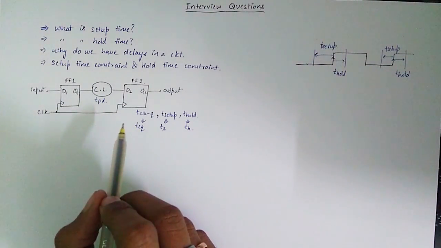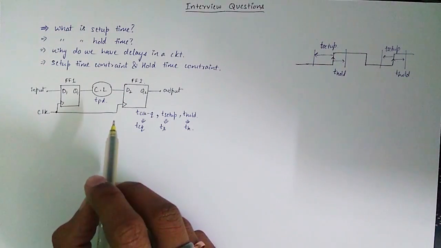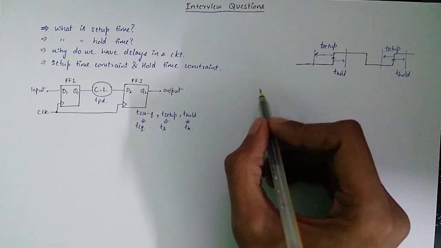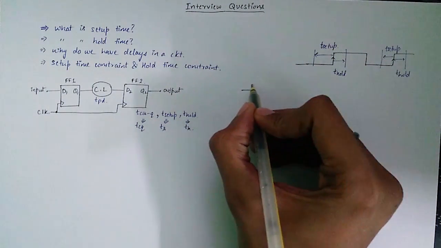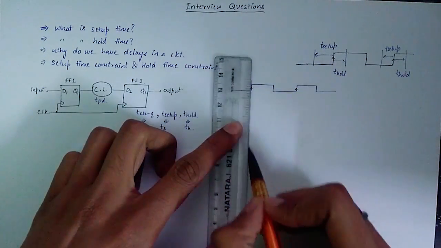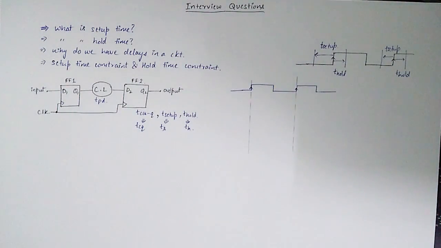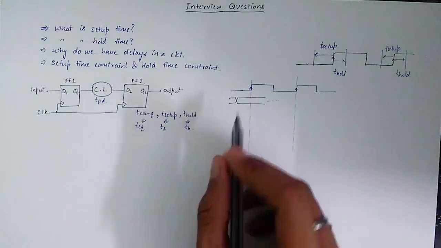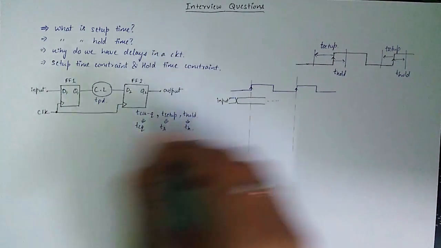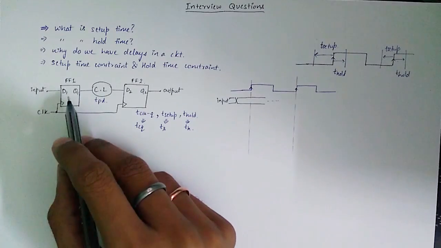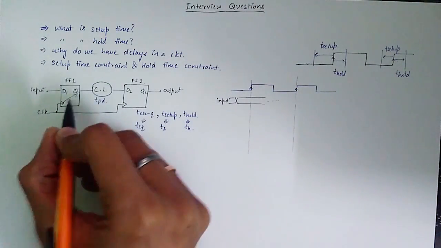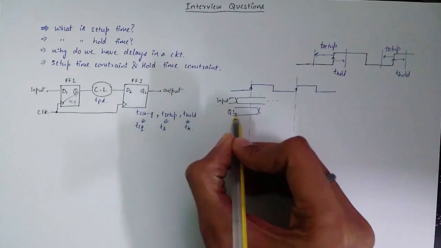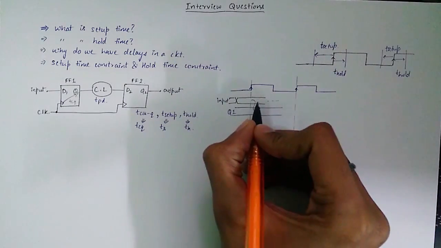Let's see how to solve these kind of questions. We will start by making the timing diagram of the question, as it will make it easier for us to understand what's happening in the circuit. This is the clock signal. Input signal, which is assumed to be stable at least setup time before the clock, such that FF1 doesn't have any setup violation. Due to this input at D1, we will receive output at Q1 after clock to output delay. So Q1 will change and be stable after a delay of T clock to output.